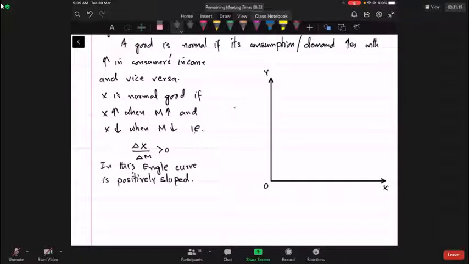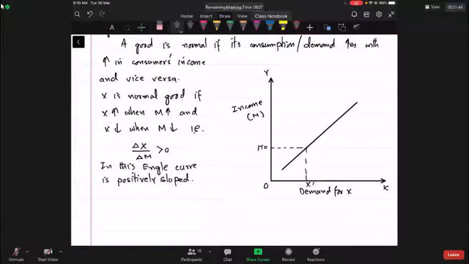On the vertical axis, we are taking income M. On the horizontal axis, we are taking demand for X. So in this case, the Engel curve will be positively sloped. For example, income is M naught, demand is X naught, income is M1, demand is X1.